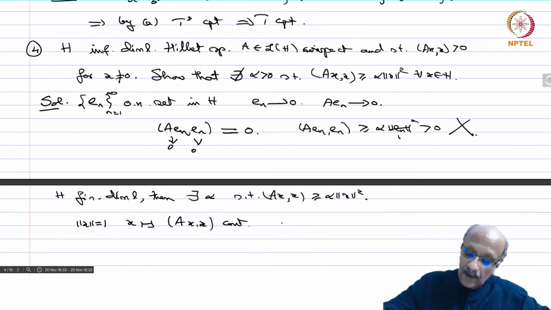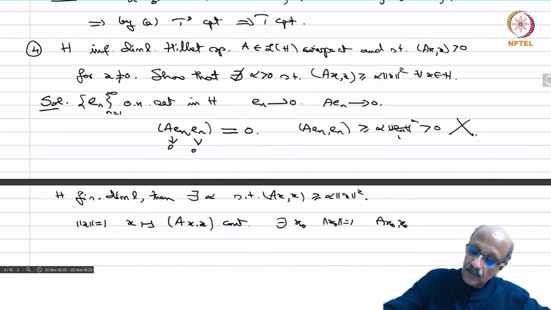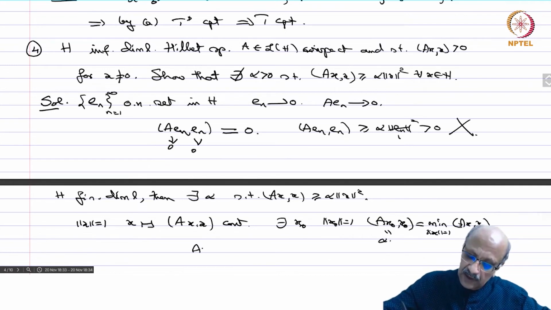So there exists x naught, norm x naught equal to 1, such that (A x naught, x naught) equals the minimum of (Ax, x) over norm x equal to 1. Call this alpha, and then (Ax, x) is greater or equal to alpha times norm x squared for all x, because you take x by norm x and then you will get this.